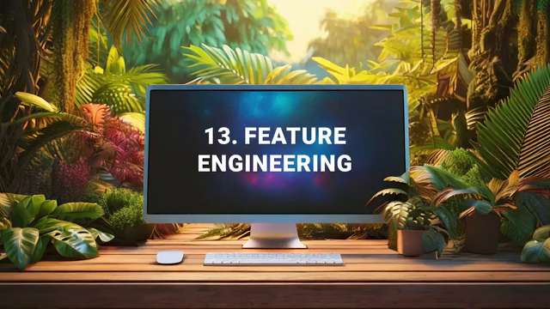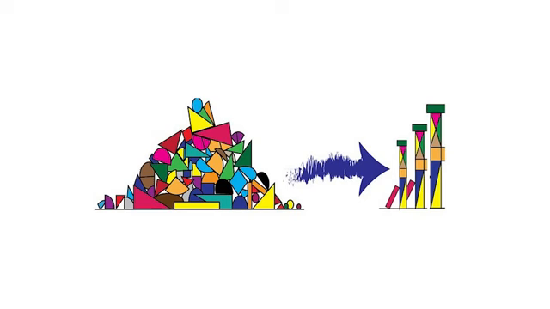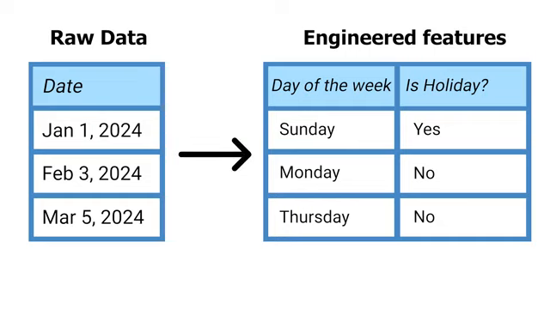Feature engineering is the process of creating new, more informative features from existing raw data to improve a model's performance. Feature engineering involves using domain knowledge and creativity to transform or combine original features into more meaningful ones. For example, instead of just using raw date values, you might create features like day of the week or is holiday, which will probably explain fluctuations of sales much better. Good feature engineering often makes the difference between an average model and an excellent one, as it helps the model focus on the most relevant patterns in the data.